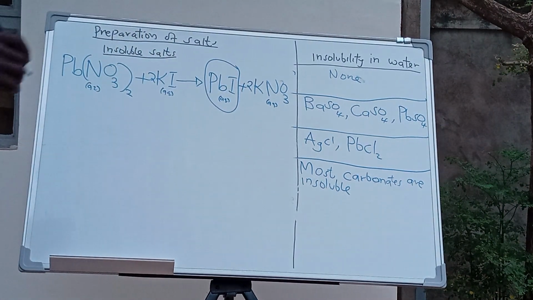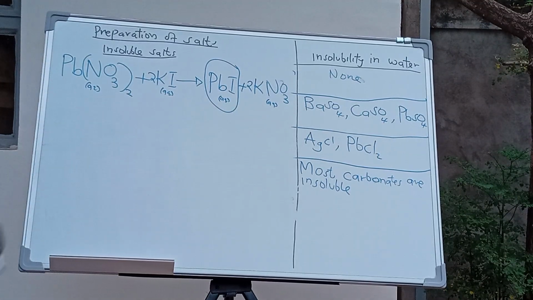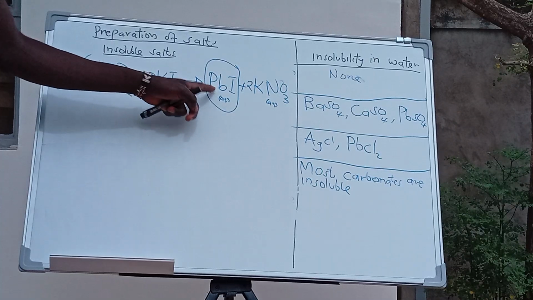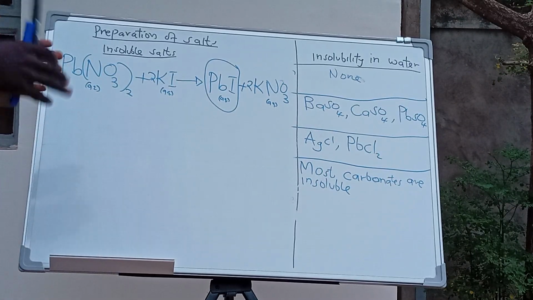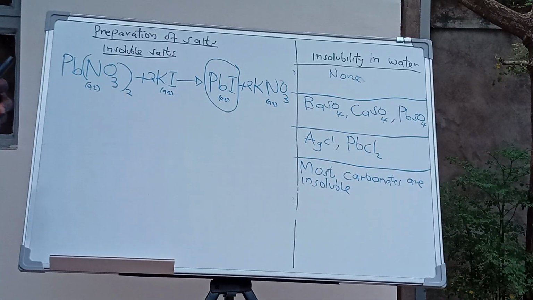Now, this lead iodide, I recorded an apology for that earlier. Lead iodide. Now, you're going to wash this salt using distilled water, and you dry it between filter papers. That's how you make insoluble salts.